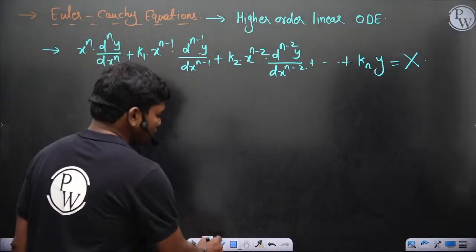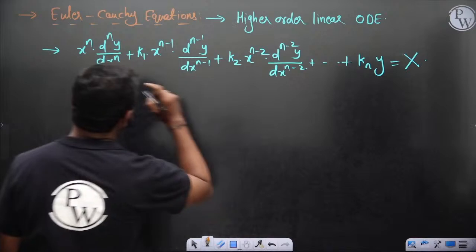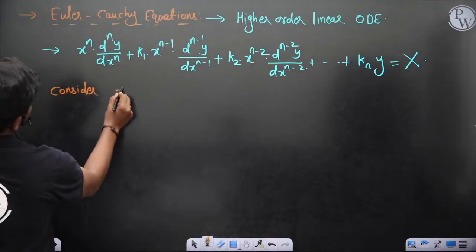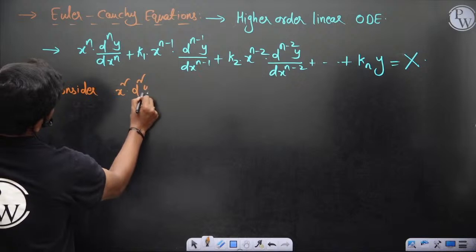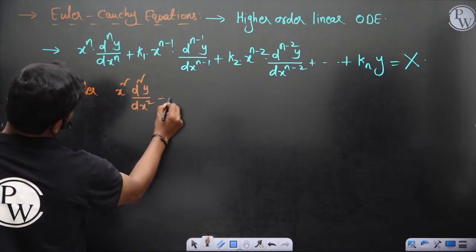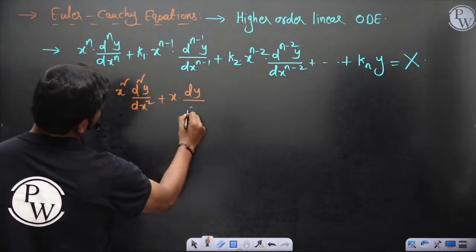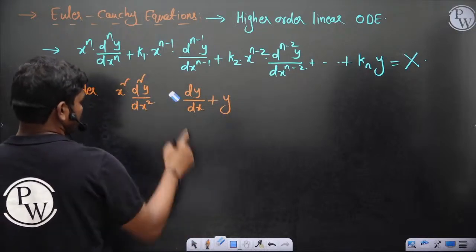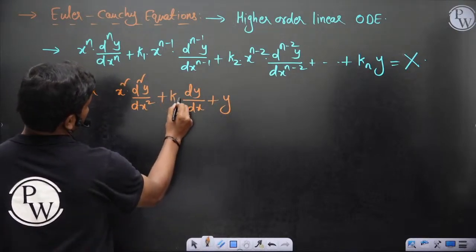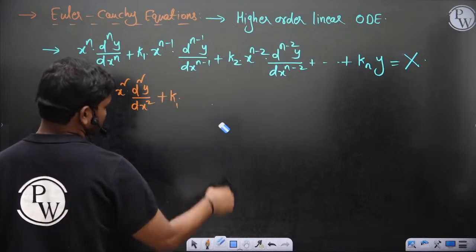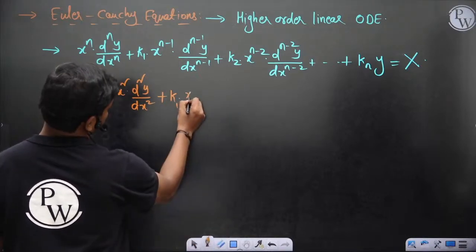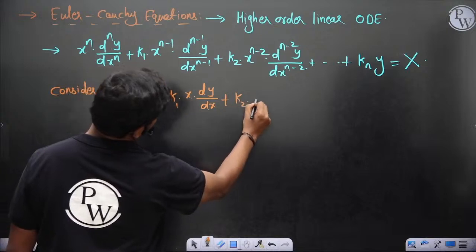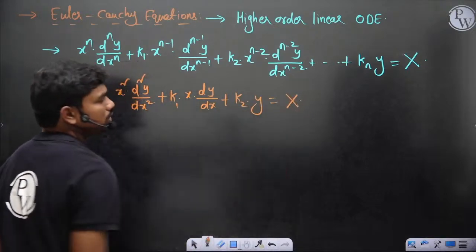So for n equal to 2, consider x square d square y by dx square plus k1 x dy by dx plus k2 into y, operating on this function x, let's say.